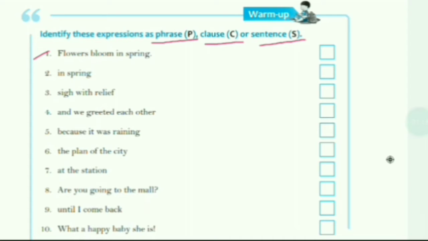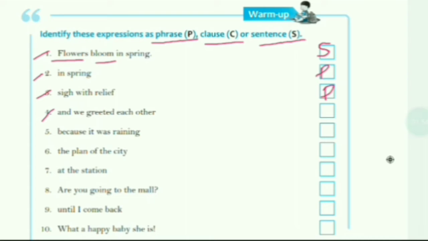First sentence is: flowers bloom in spring. This is a group of words that contains subject and verb and it's making a complete sense. So we can call it a sentence. Second one is: in spring. It's a group of words that doesn't make a complete sense and it doesn't contain subject and verb in it. So it's a phrase. Third one is: sigh with relief. It's again a group of words but it's not making a complete sense and doesn't have subject and verb in it. So again it's a phrase.